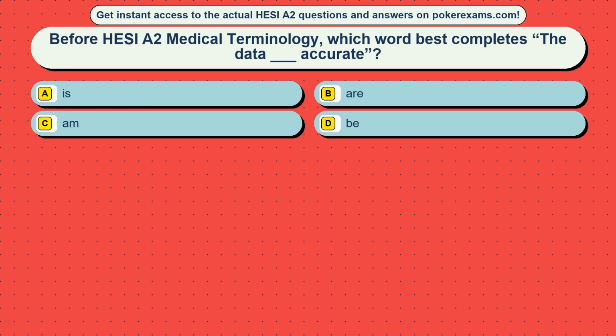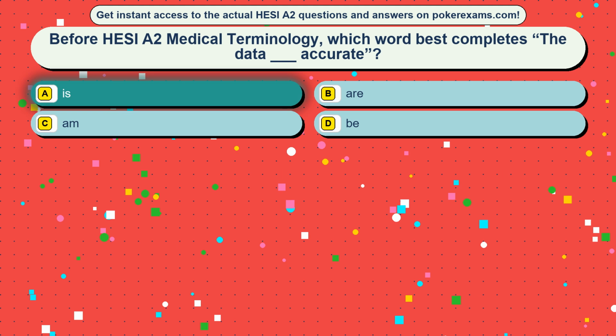Question 5. Before HESI A2 medical terminology, which word best completes the blank: data ___ accurate? Option A, is. Option B, are. Option C, them. Option D, be. The correct answer is option A, is.